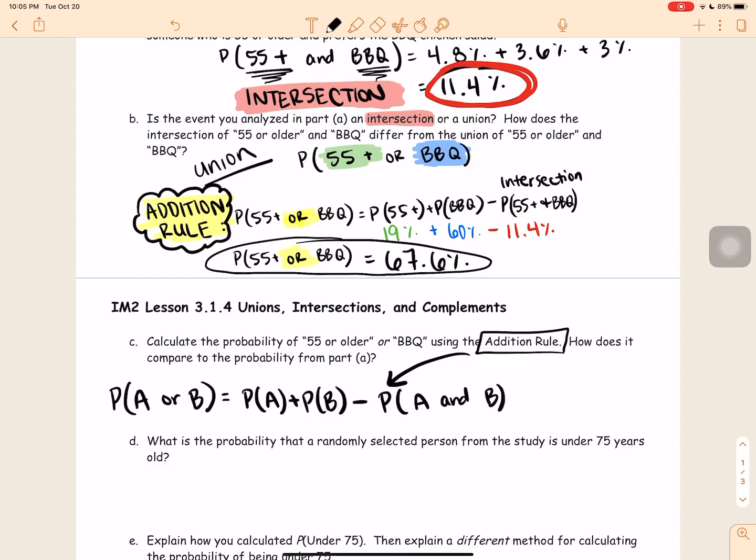Or you can write the probability of both. And this is the intersection, where they would intersect in the area model and then it would be double counted. So that's why we have to subtract it out. So this is the addition rule. Make sure you jot that down. Just use this space for notes since we already did the other stuff up there.